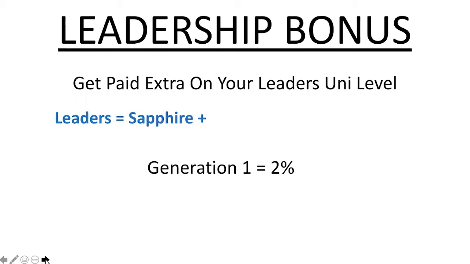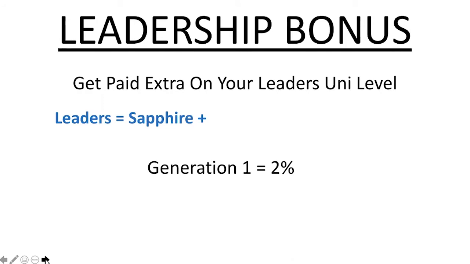In the uni level, you still get paid the exact same on that team. However, from a leadership development standpoint, Kate in that specific leg of business has got to the first leadership rank before Tom. So Kate's group in the leadership development bonus becomes your generation 1. Now, if Tom then goes and gets to Sapphire at a later date, Tom then goes to generation 1 and Kate goes back to generation 2.